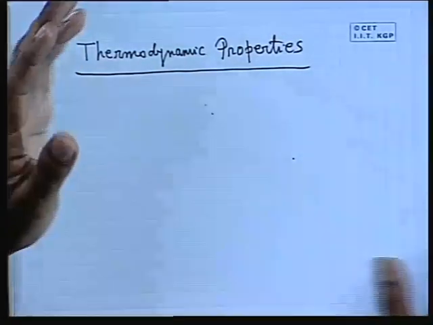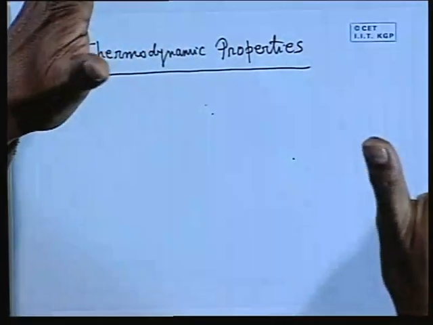Now, a very basic definition of properties. You go back to our school level, because this is again a recapitulation. How do you define properties? Very simple: these are the identifiable and observable characteristic features of a system by which a system can be specified. These are properties. For example, as you know, if you specify a system, how do you specify it?